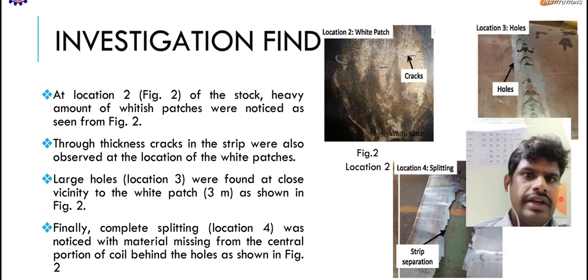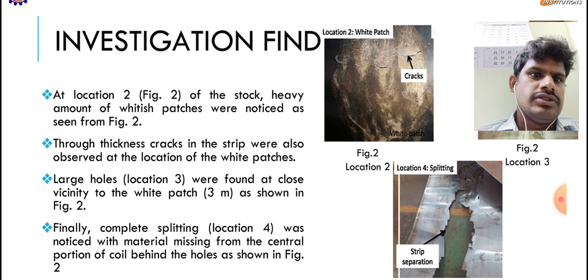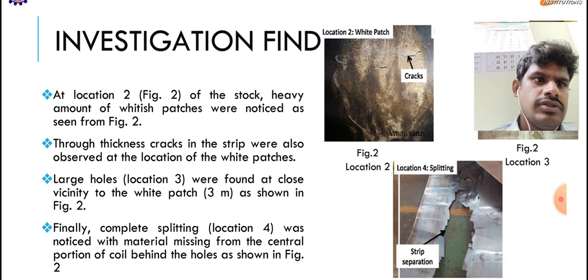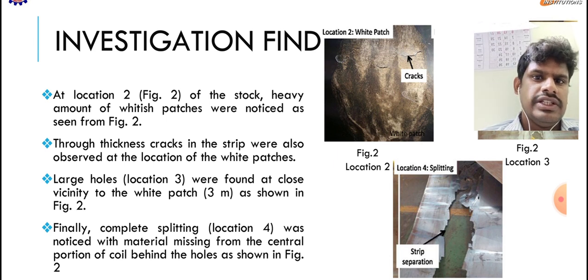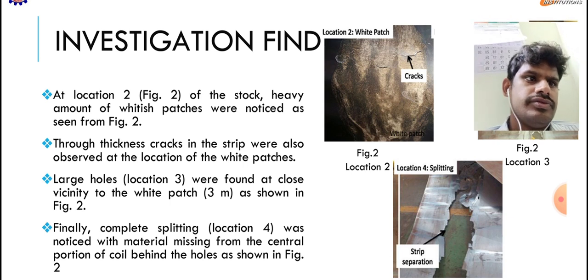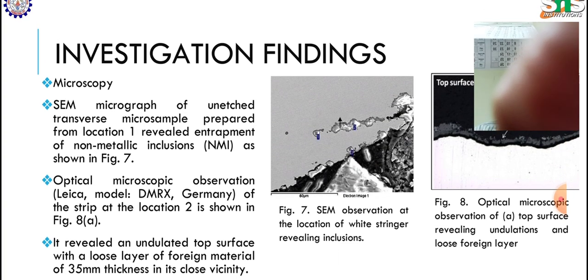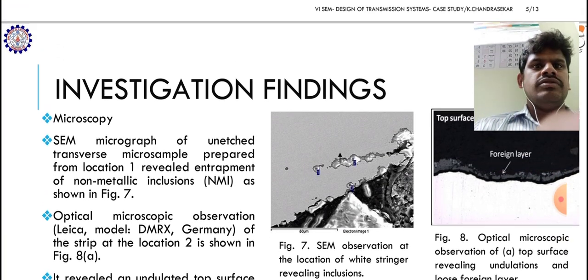Finally, a complete splitting, that is location 4, was noticed, with material missing from the central portion of the coil behind the holes, as shown in figure 2. This is the general visual observation.